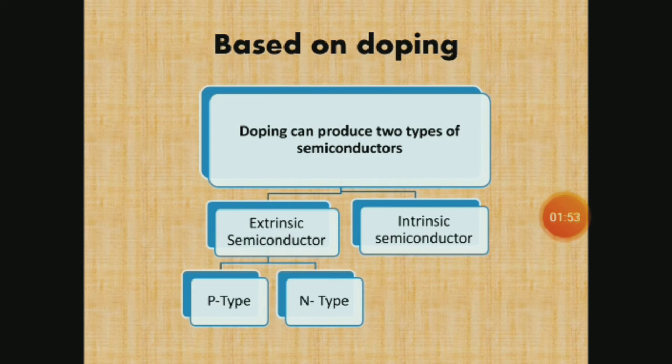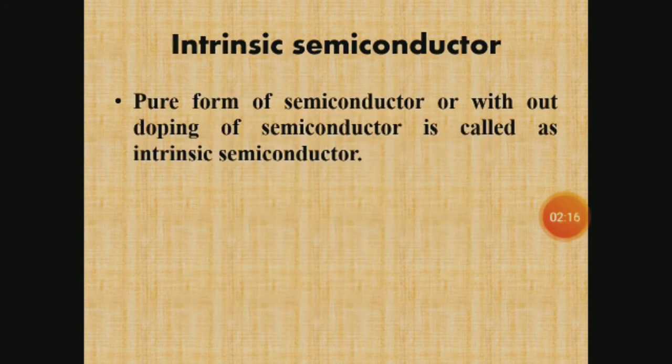The impurity is n-type or p-type, whichever it is. So the extrinsic semiconductor is the addition of impurity into the pure form of semiconductor, or intrinsic semiconductor. The extrinsic semiconductor is again classified into two: p-type semiconductor and n-type semiconductor.